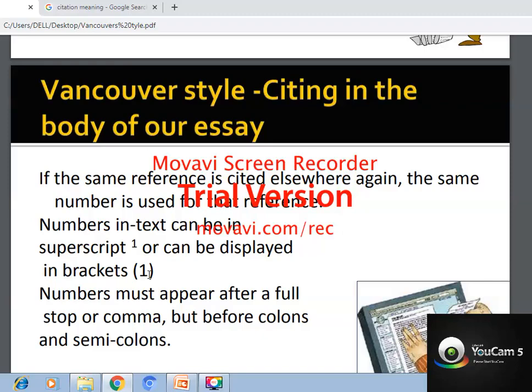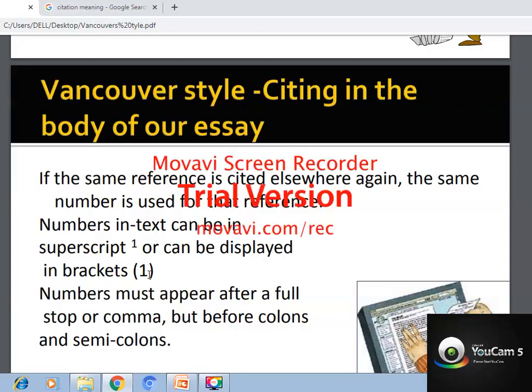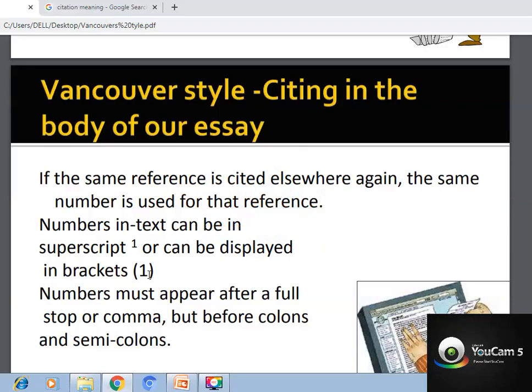If you are taking the same article, reference 1, again in your significance of study, you put it again. For example, on the introduction page you have taken statistics from the WHO site and that is your reference 1, and you are giving the same statistics in your need for study, which is also from WHO, then you put the same number there. Hope you understood. If there is any doubt, give me your suggestions in the Google Classroom. Clear?